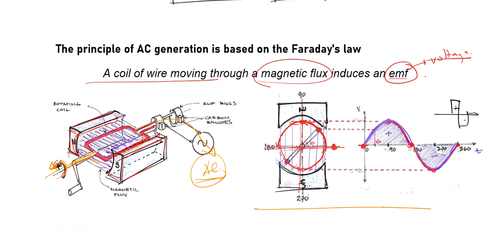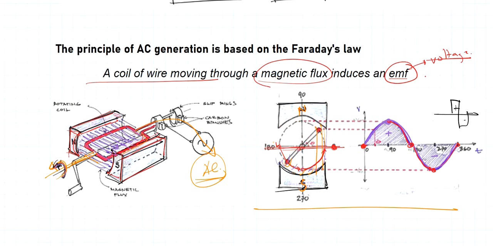Right here in the figure we also have, maybe we can say, a cross section of this rotating coil that cuts through a magnetic flux. We have these north and south magnets, and because of that, there's going to be magnetic flux.